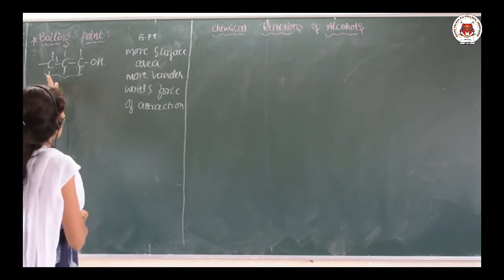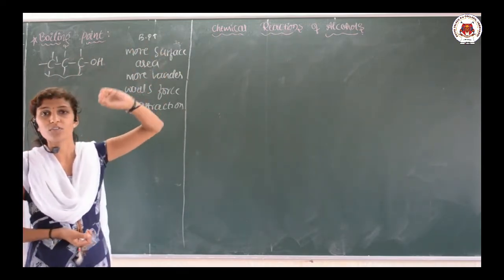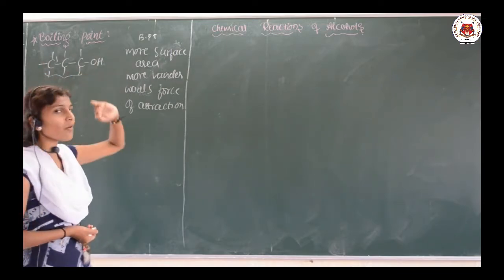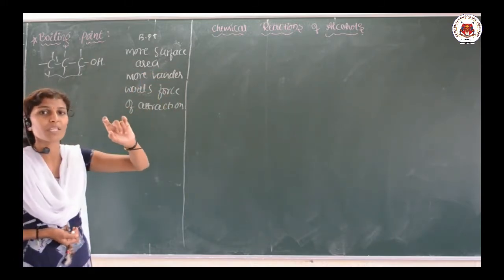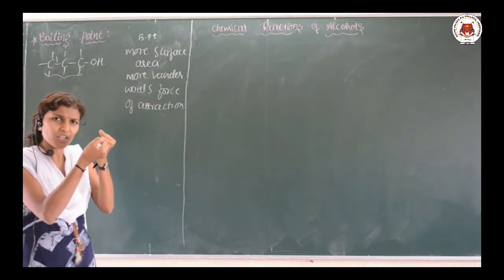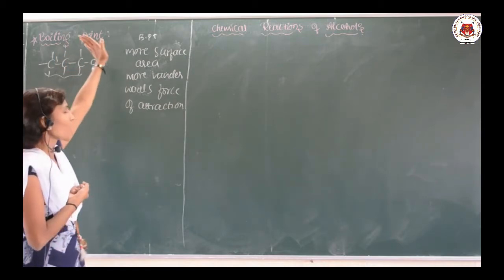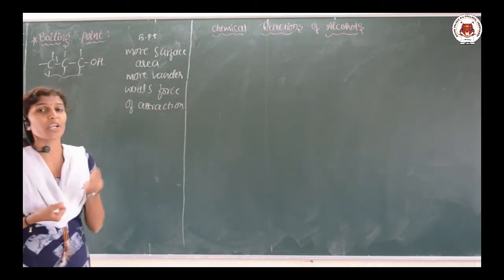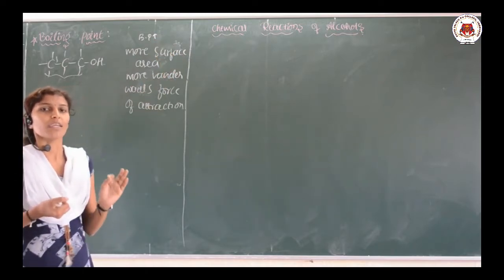See here, as the number of carbon atoms or carbon chain increases, the boiling point also increases. Why does it increase? Because there is more surface area available. As the surface area increases, more force of attraction will be there between the atoms. If these atoms are more attracted, then in order to break those bonds, so that it can get converted into vapor state, we need more energy or more temperature. It means its boiling point is going to increase.